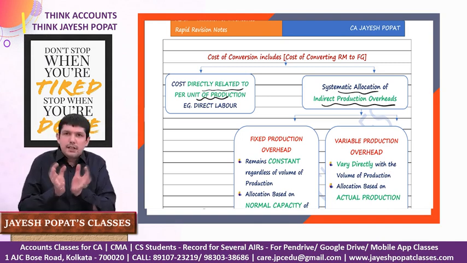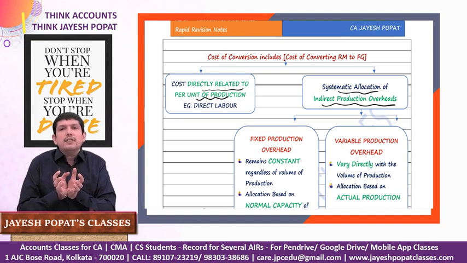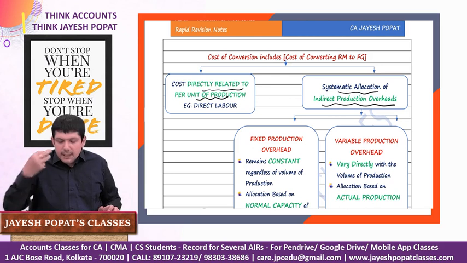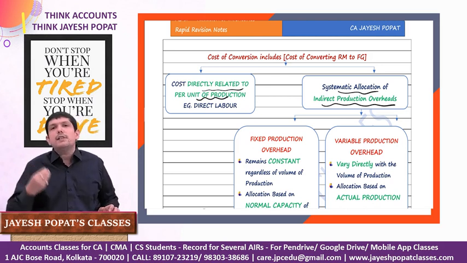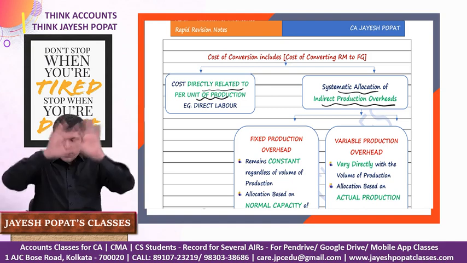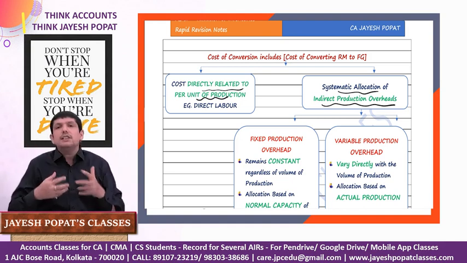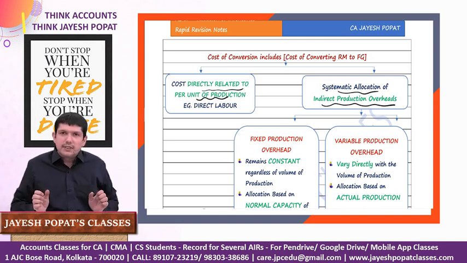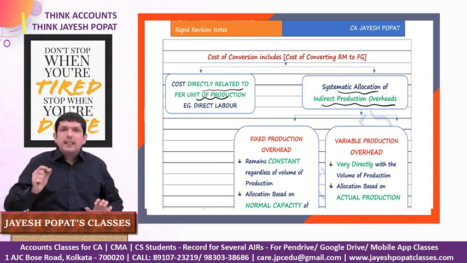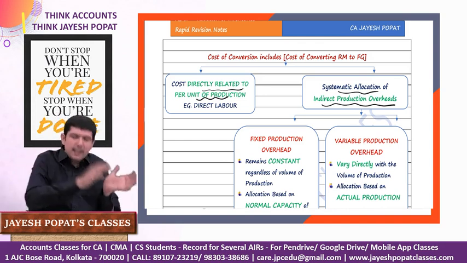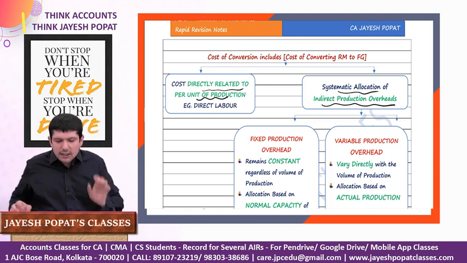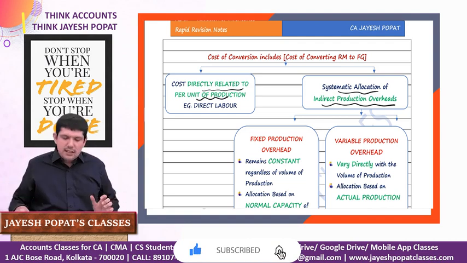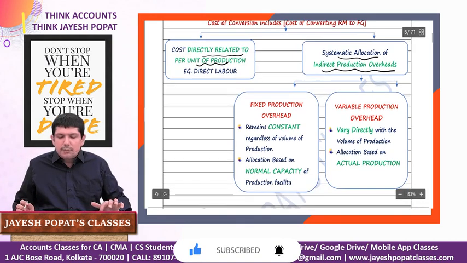Then we have certain expenses which are related to the production activity but which cannot be directly attributed to per unit of production. For example, rent of the factory premises. Can we say how much rent we are paying per unit of shirt? No. Rent is paid on an overall basis. Similarly, electricity, depreciation, salaries of various employees, maintenance staff, etc. These are expenses relating to manufacturing but they cannot be directly attributed to a particular unit of production. Therefore, we have to allocate them to the cost of the finished goods on some reasonable basis. Therefore, it's a systematic allocation of indirect production overheads.